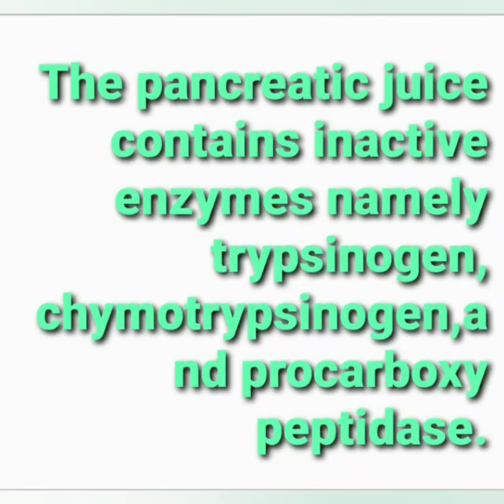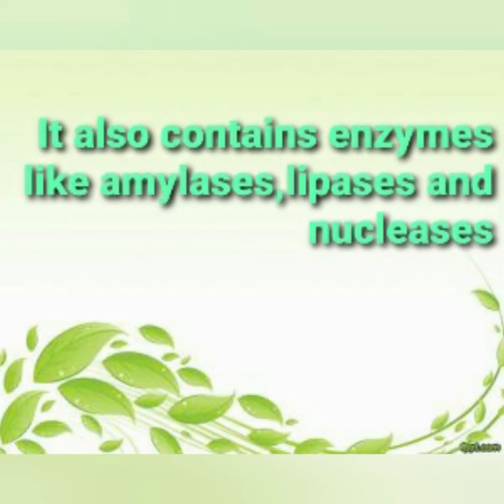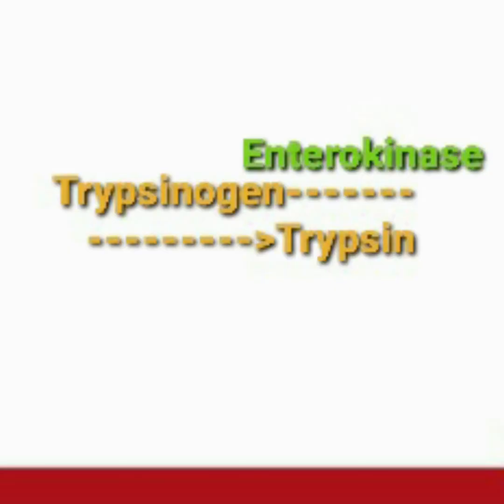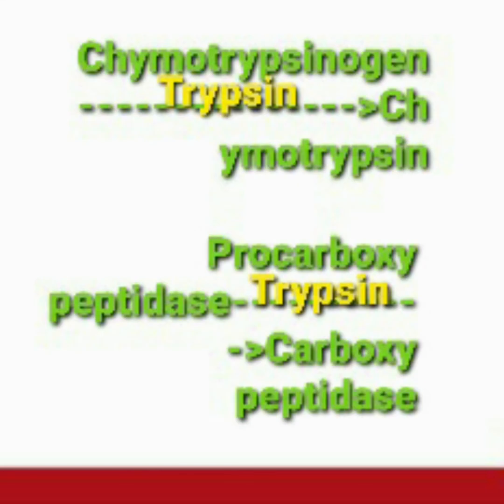The pancreatic juice contains inactive enzymes, namely trypsinogen, chymotrypsinogen and procarboxypeptidase. It also contains enzymes like amylases, lipases and nucleases. Trypsinogen is activated by an enzyme enterokinase secreted by intestinal mucosa into active trypsin, which in turn activates other enzymes in pancreatic juice. So here is the equation showing the conversion of trypsinogen to trypsin by enterokinase. So the activated trypsin now converts chymotrypsinogen to chymotrypsin and procarboxypeptidase into carboxypeptidase.